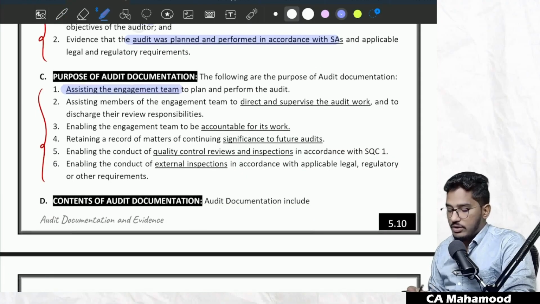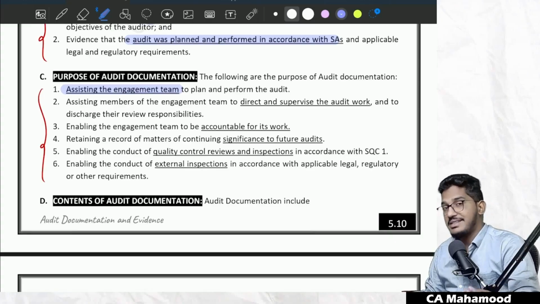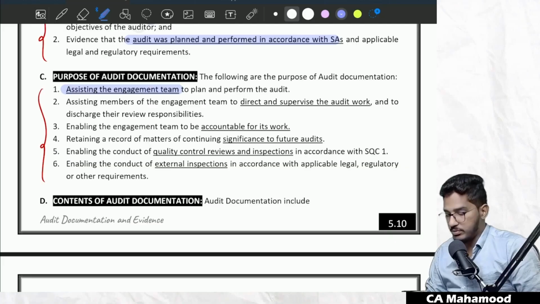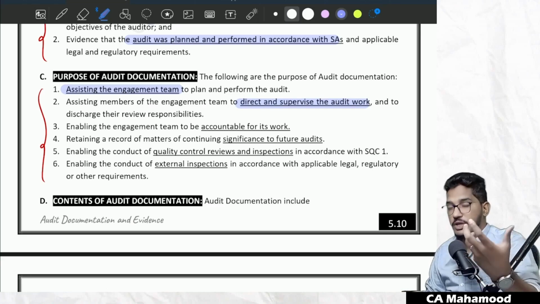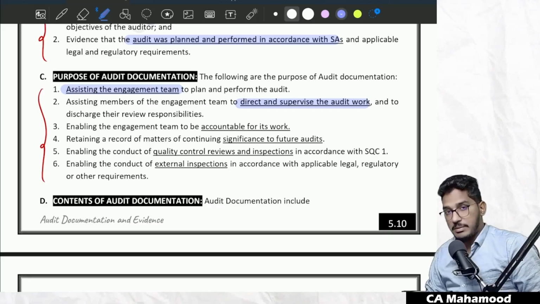Number one, if you have an audit documentation, it will assist the engagement team. It will act as a guidance for the engagement team to plan and perform the audit. And it will assist the members of the engagement team to direct and supervise the audit work and to discharge their review responsibilities. That means if you have a proper documentation in place, you can better direct, you can give proper instructions to your engagement team members, even supervise them properly.